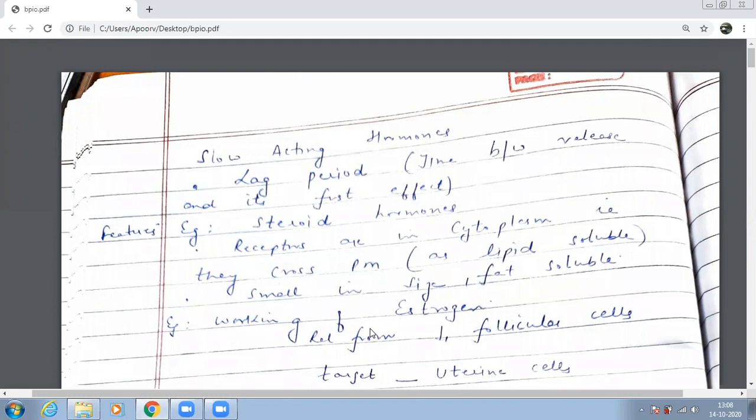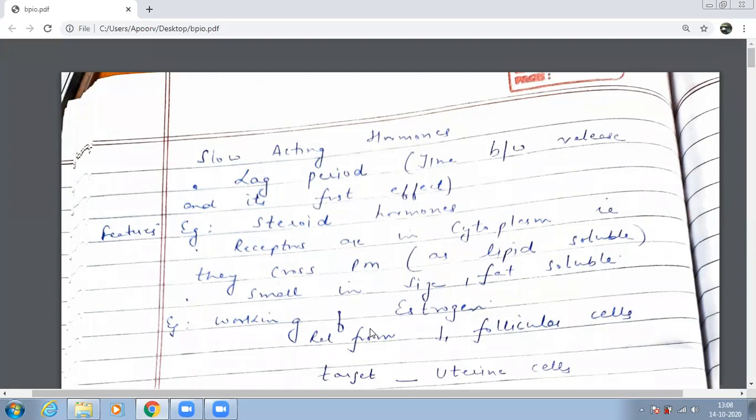In target cells, they have to first get through the plasma membrane and reach the cytoplasm, because beta, their receptors are present where? They are not present on the boundary or the membrane of the plasma membrane. They are present inside the cytoplasm. So you think it's going to take time or will this happen immediately? Will it take time or will it be done immediately? It will take time. That is why these hormones are known as slow-acting hormones.